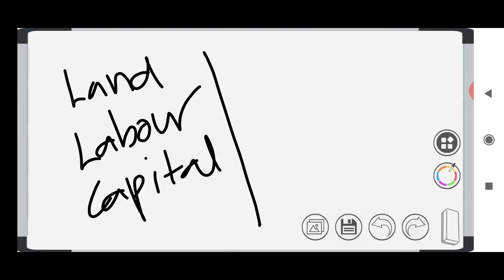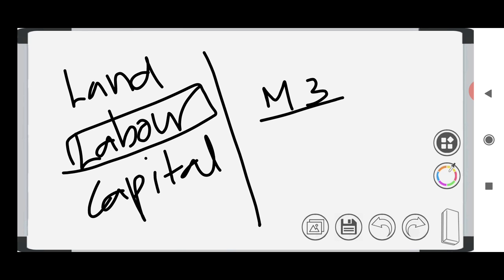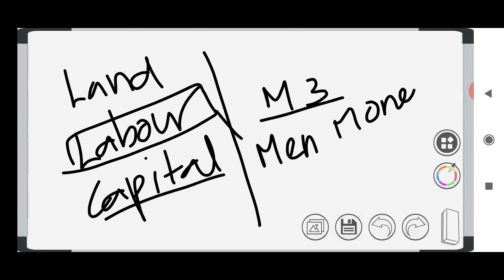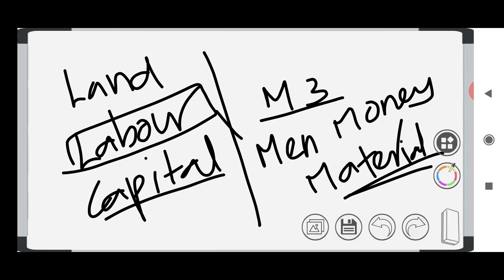But simply what I am saying is, remember M3. M3 means men, money and material. So first, you can say labor as men, capital as money, and then you need material. In material itself, you can hold all the raw materials that are needed, land, everything. So men, money, material are the factors of production.